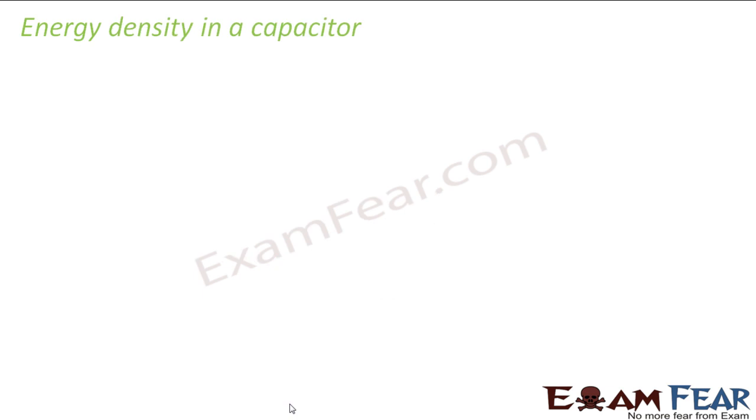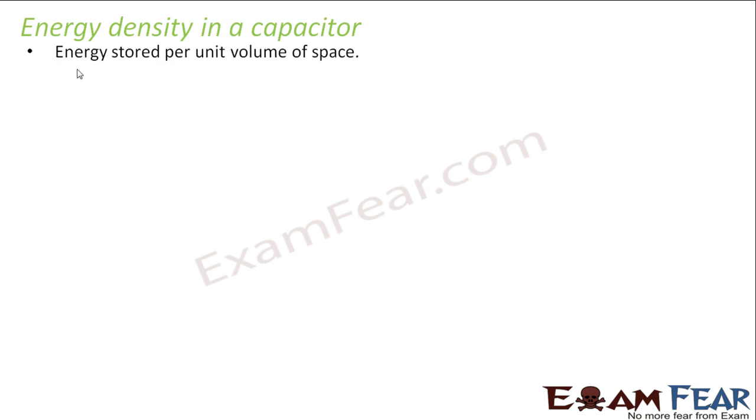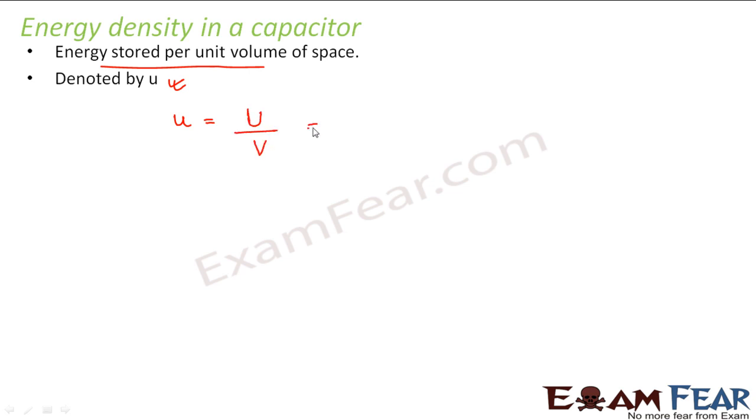Okay. Now let us talk about energy density. Once you have understood the energy stored in a capacitor, energy density is quite simple. It is nothing but energy stored per unit volume of space. Energy density is generally denoted by small u. We denote energy with capital U and energy density with small u. So we will find out an expression for energy density. Energy density u is energy stored per unit volume. The energy stored is capital U, and volume is nothing but the area of the plates into the distance between them, because energy is stored in the electric field region, right?